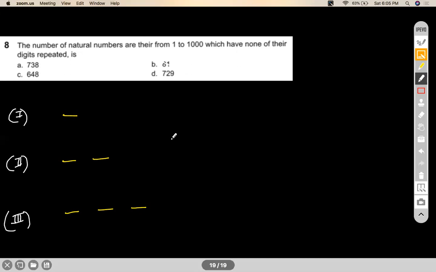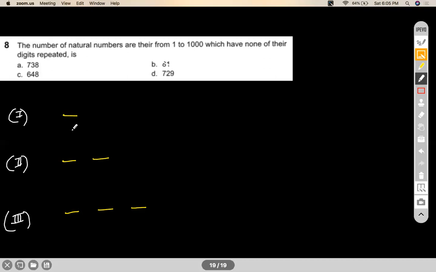Guys, try to understand the fundamental principle by breaking your concepts into simpler parts. So my job is what? My job is to make a natural number from 1 to 1000. So I can make a natural number from 1 to 1000 by these 3 cases. Now, let us go into details for each of the cases.